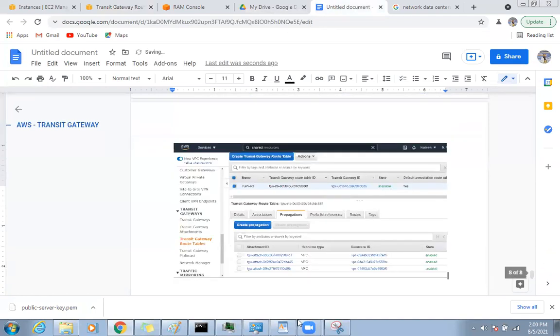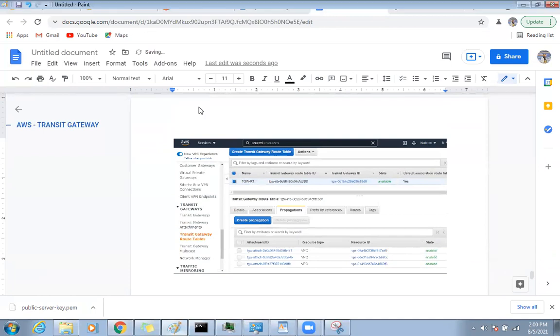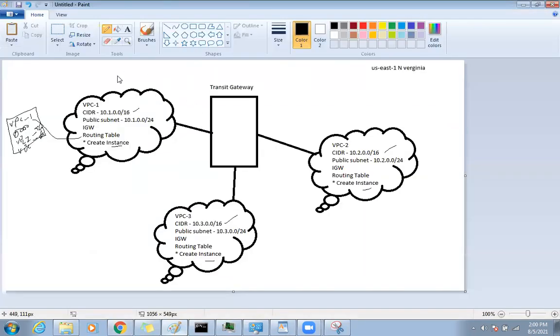Let's go to our diagram and see here. What we did: this was a different VPC1, this was VPC2, and this VPC3. Right now VPC1 is not aware of VPC2 and 3, and similarly VPC3 is not aware of 1 and 2. Whatever their instances or IPs, they don't know each other. So this is a transit gateway. We created a common place, a gateway, and attached all the VPCs to it. Now the transit gateway has visibility of all of them.